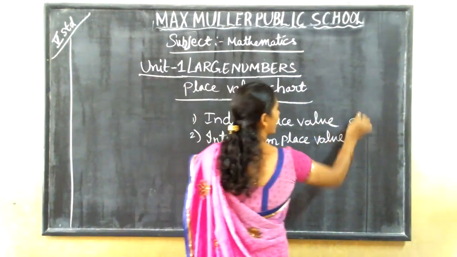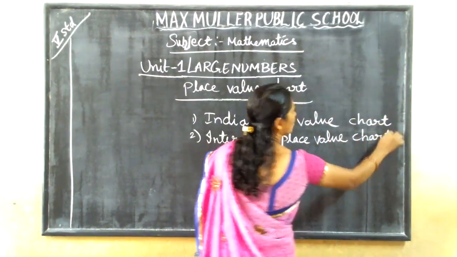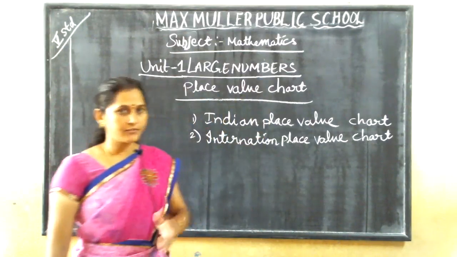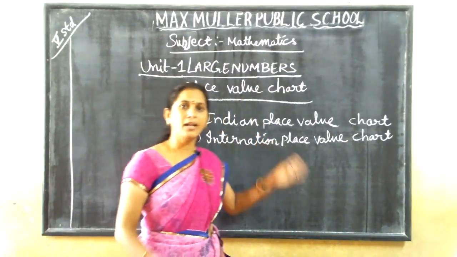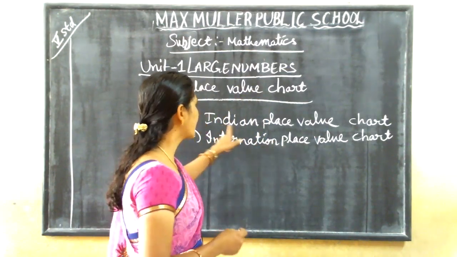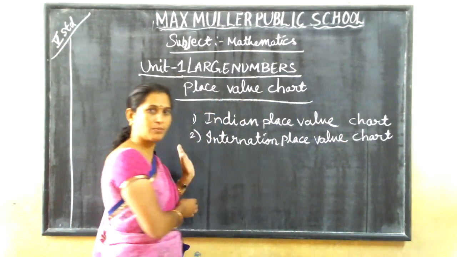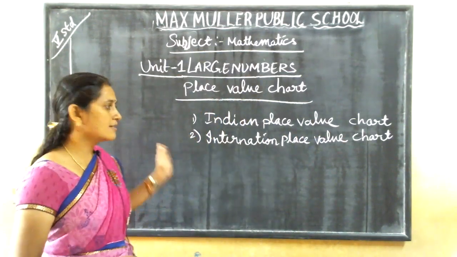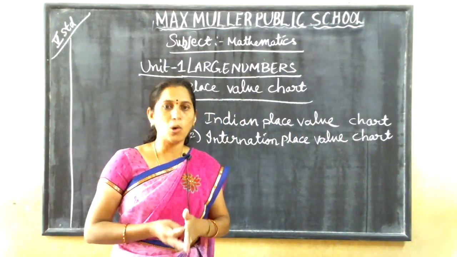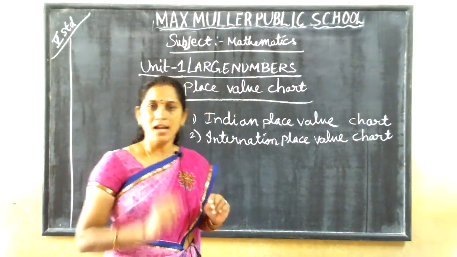But this year, we are going to study the international place value chart also. Don't get confused; it is the same method, with only a little bit of difference. I will explain, so you have to concentrate more. When you concentrate more, it is easy to understand the concept.